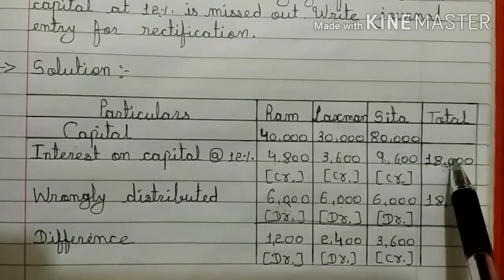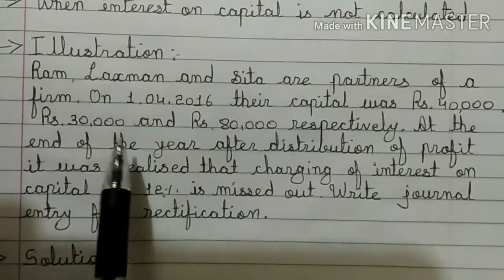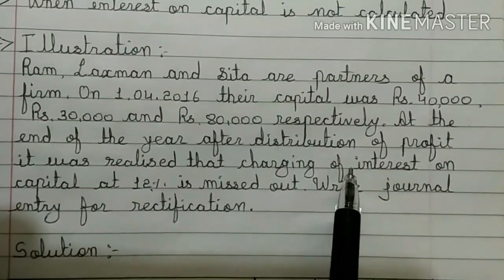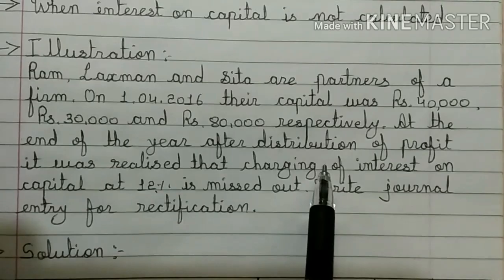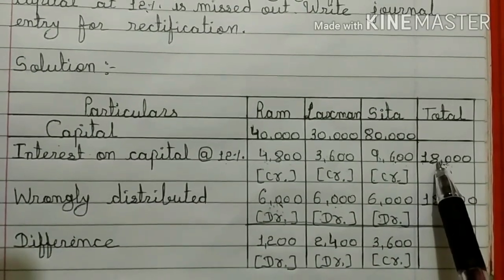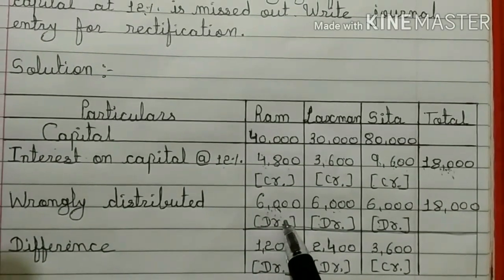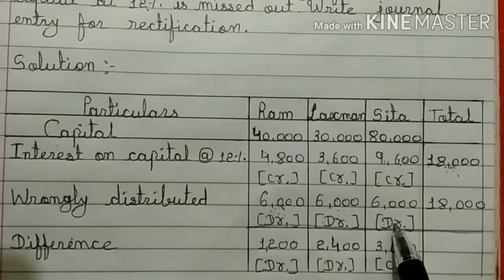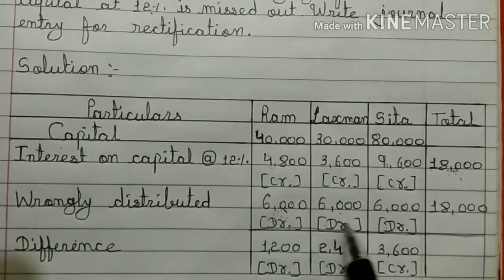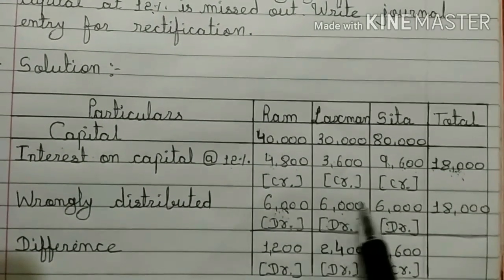let us see that profit and loss sharing ratio is given in the question or not. So in the question, profit and loss sharing ratio is not given. So according to Partnership Act, profit is distributed equally among partners. So if we distribute 18,000 equally, each partner will get 6,000. Now this we consider as debit amounts, because if we have written credit here, opposite to credit we will write debit, because it is a mistake, that means it is wrongly distributed.